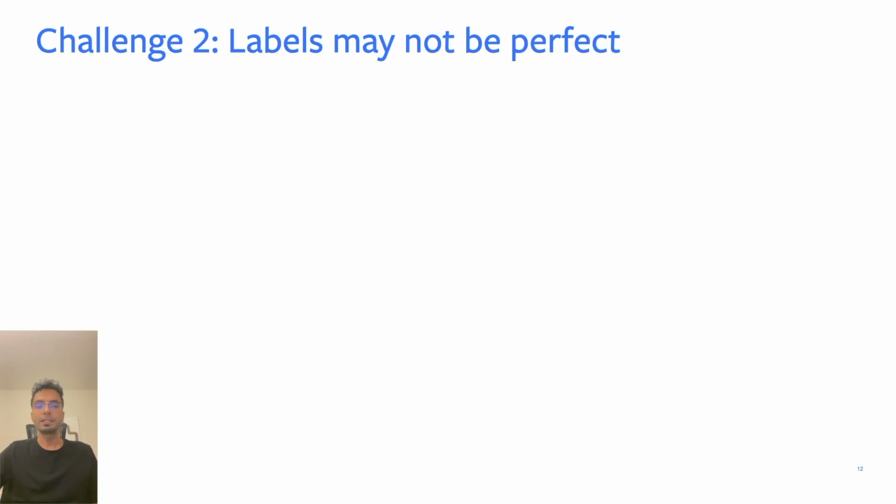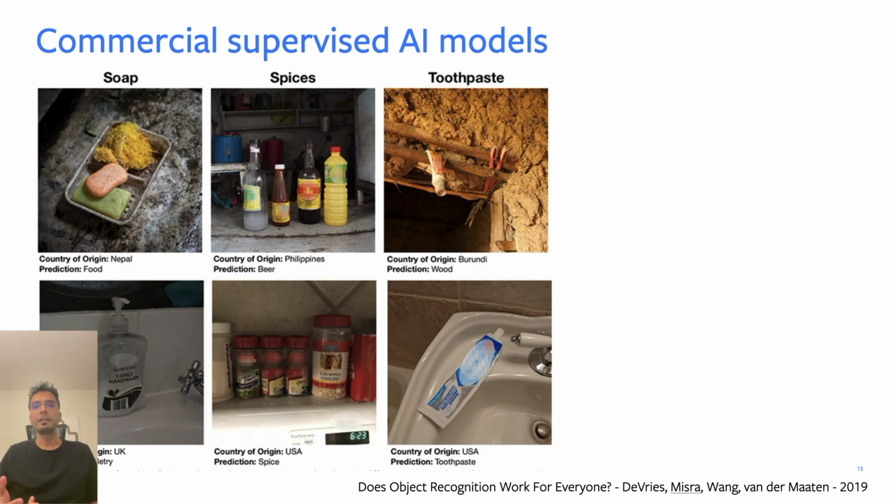The second challenge is that even if we manage to collect these labels, our dataset gathering or our labeling process themselves might have some kind of bias, and that bias creeps into these supervised models that we train. In 2019, we ran a study by taking a bunch of commercial supervised image recognition models that were open to the public, and we just tried to figure out if they work very well on different types of images.